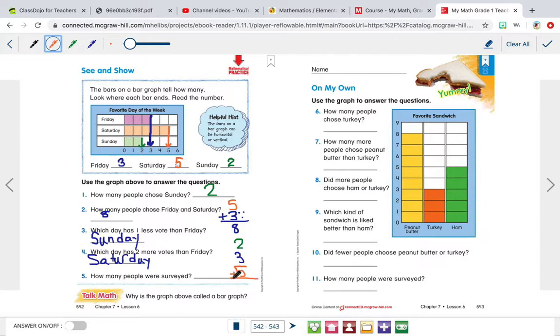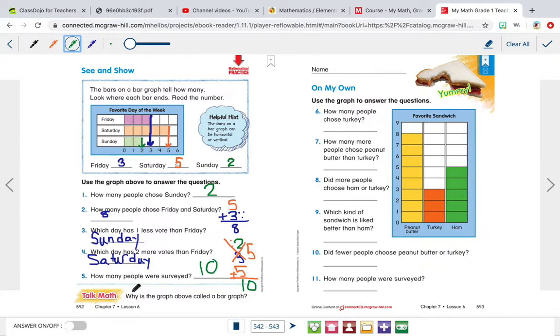So 2 plus 3 are my smaller numbers, so I'm going to add those first. 3 is the bigger number, 2 is smaller. So I'm going to draw 2 dots, get 3 in my head, and count up. So 3, 4, 5. So 3 plus 2 is 5. 5 plus 5. Well, that's a double. So I know that 5 plus 5 is 10. So that means that 10 people were surveyed in all.